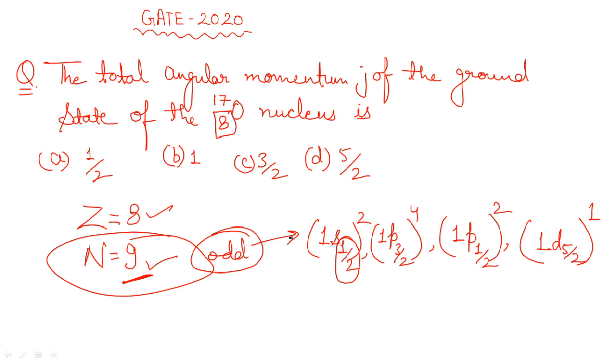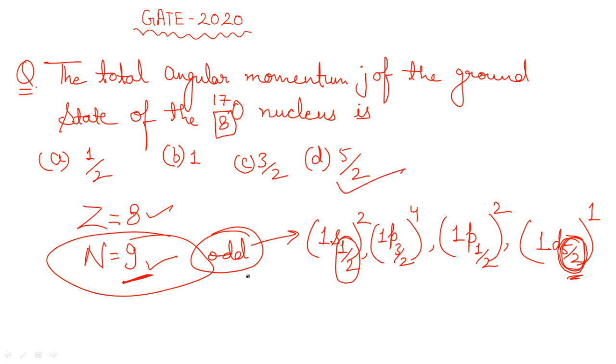In this case, that's how you can check it: the configuration must be as per the shell model. If you don't know about it, you need to prepare it to solve any such question. You need to write the configuration for the odd one. Once you write that, you have filled the 9 nucleons, and the corresponding j value for the last one, the last term in this configuration, is 5/2. That's your final answer, and that is option D.